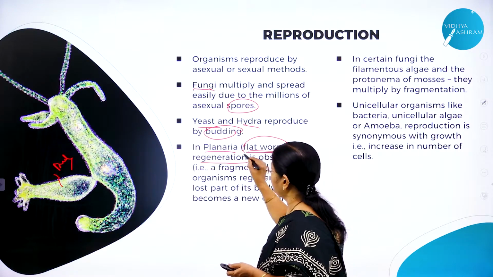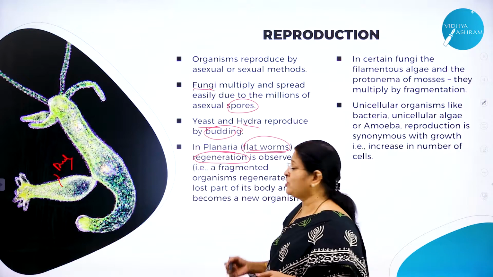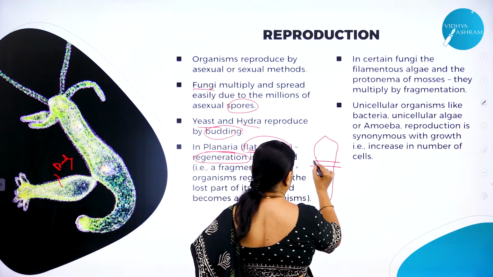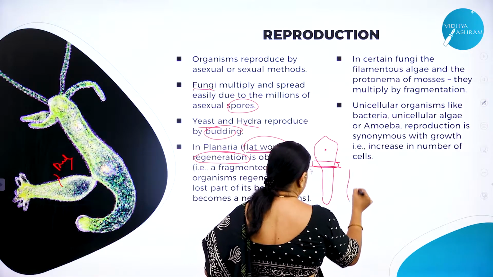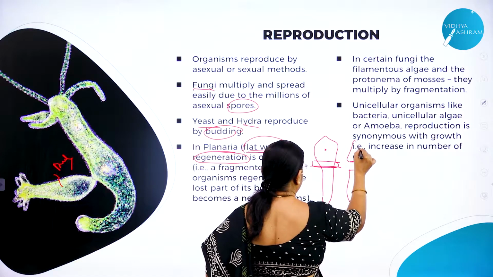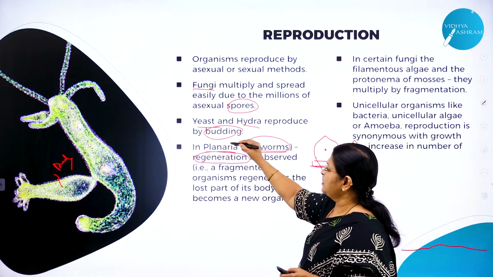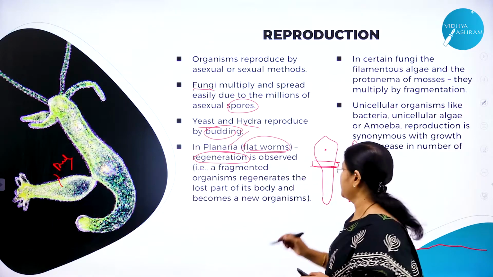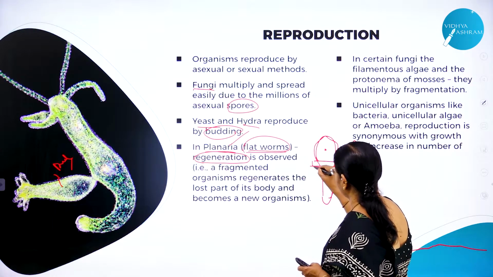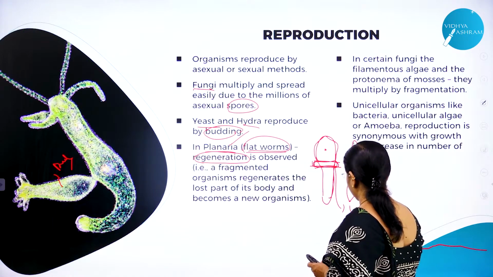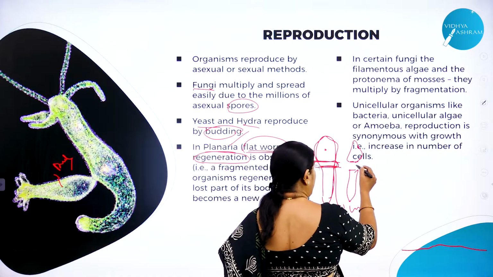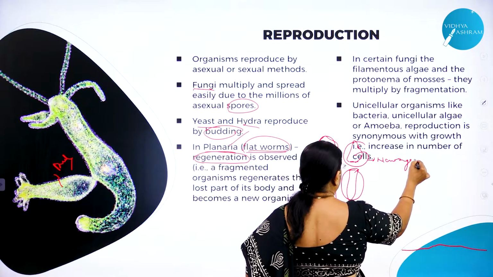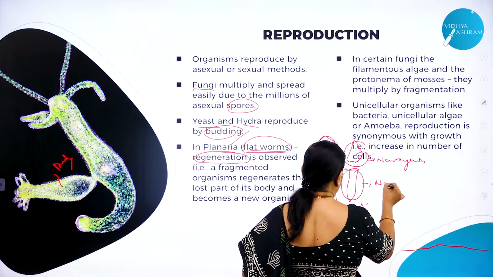So there is one very important process of reproduction called regeneration. What is regeneration? So if one part of the body is cut, we will study about the type of reproduction in case of planaria. It is through regeneration. What is regeneration? So you can see the animal body like this. One part of the body is cut. Here you can see one part of the body is cut. But this has the capacity to grow into a new organism.